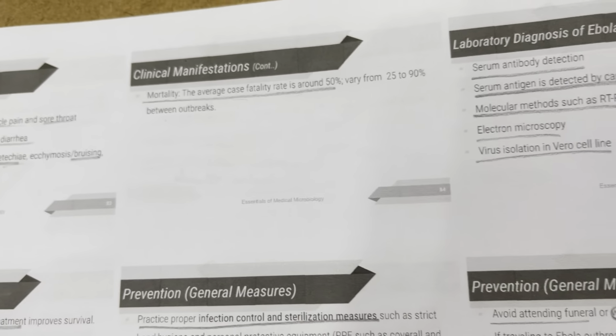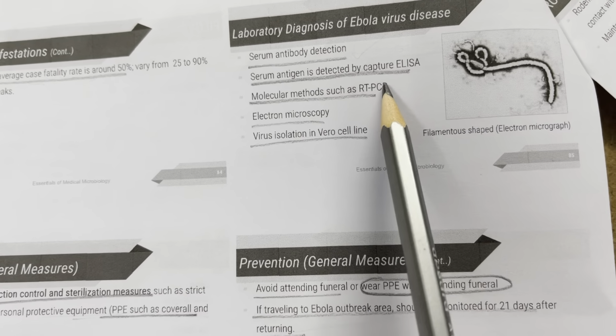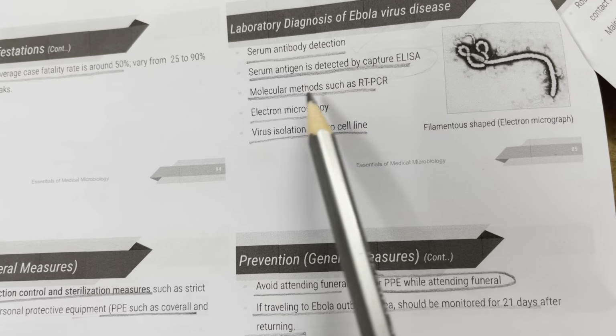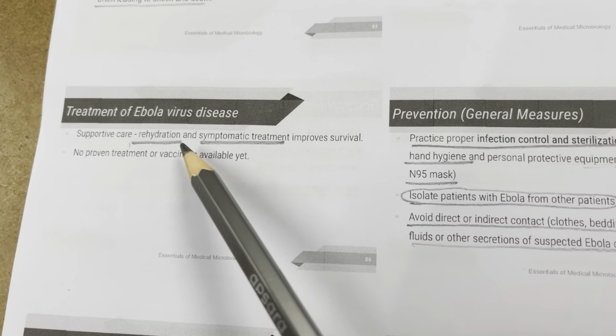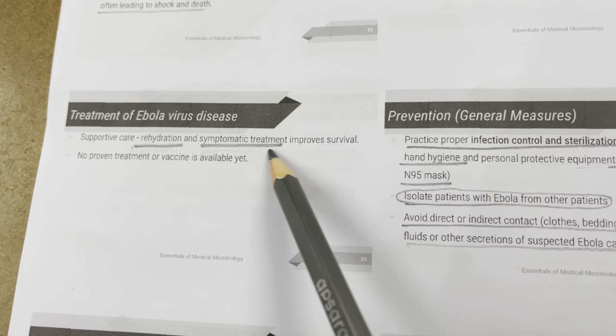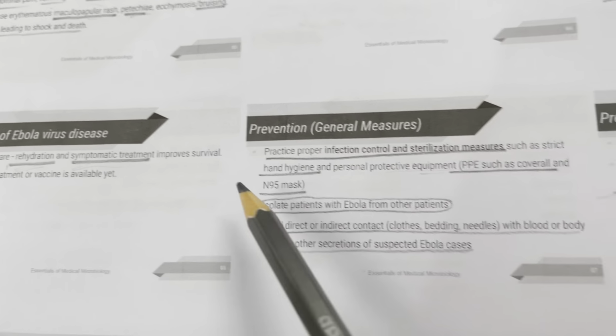Mortality, the average case fatality rate is around 50%. So lab diagnosis: serum antibody detection, serum antigen detection by capture ELISA, molecular methods such as RT-PCR, electron microscopy, and virus isolation in the Vero cell line. Treatment is by supportive care, rehydration and symptomatic treatment. And no proven treatment or vaccine is available yet.